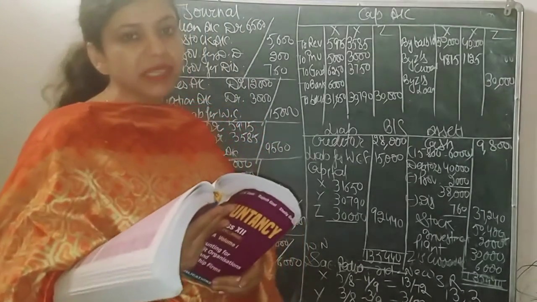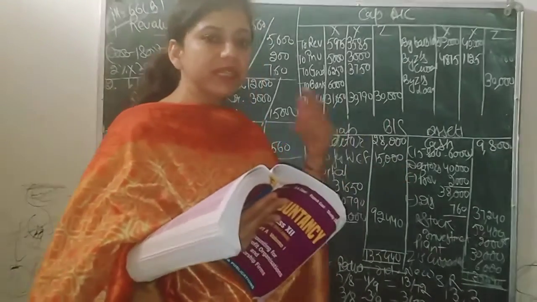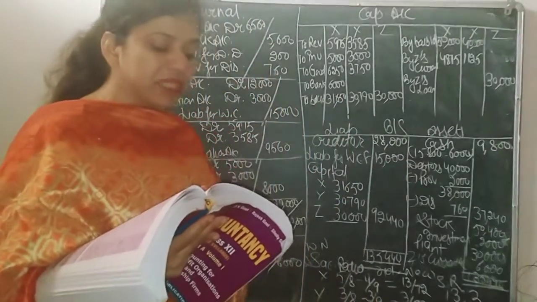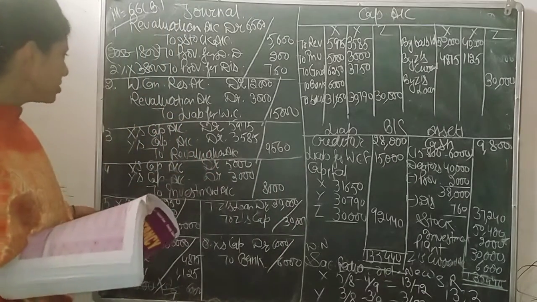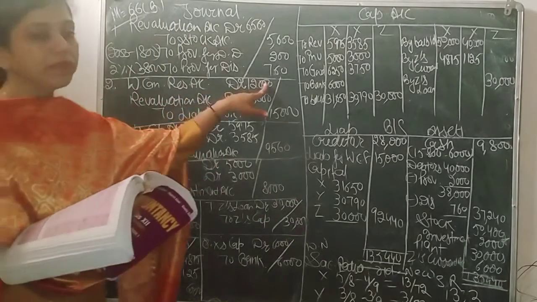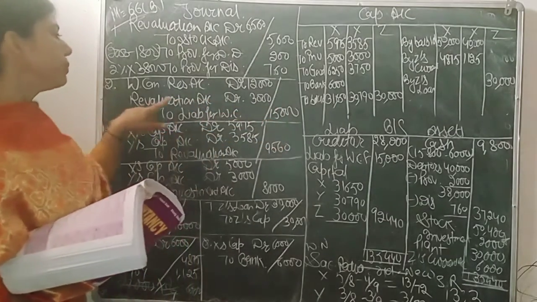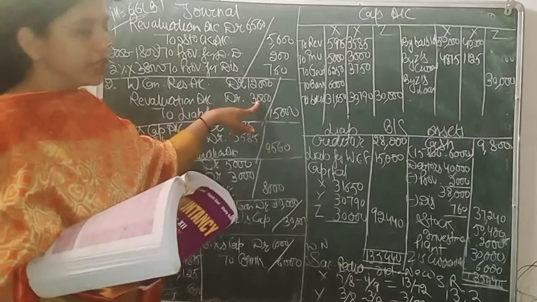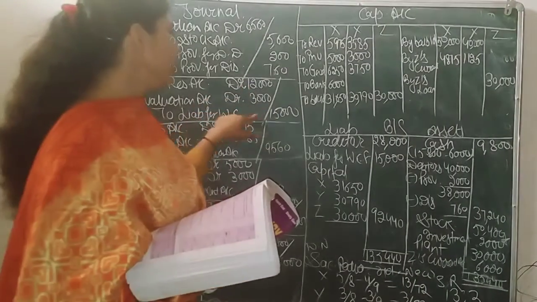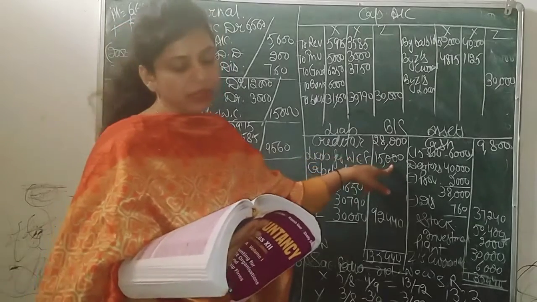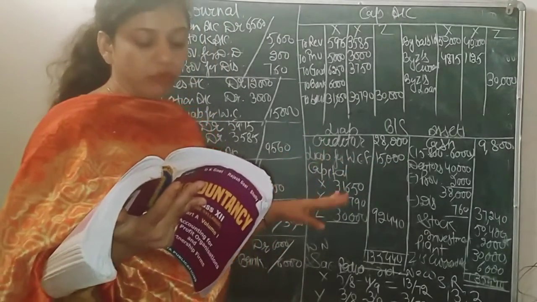Next we have the liability for workmen compensation reserve to be determined at 15,000. As the word liability is there, put the liability in the balance sheet as 15,000. What will be the journal entry? Workmen compensation reserve given in the question is 12,000, but the liability is 15,000. So 3,000 should be debited in the revaluation account. So this liability will be 15,000 in the balance sheet, and the workmen compensation reserve will be removed.